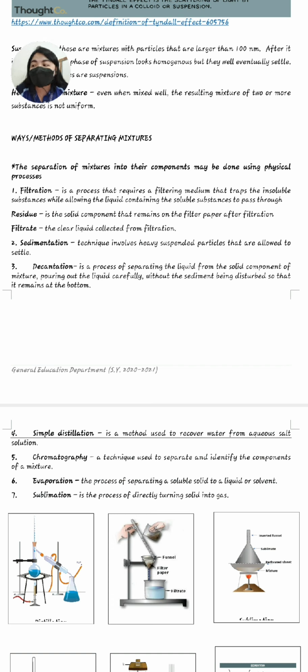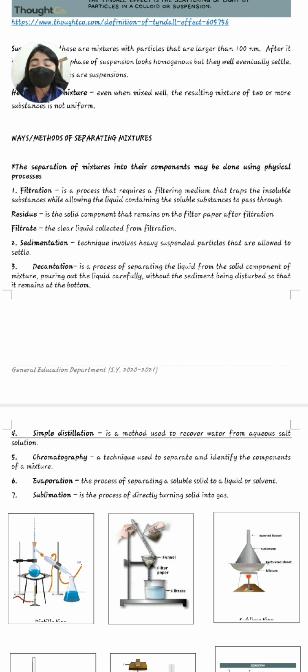So filtration is a process in which you are actually filtering certain substances or a certain mixture. One example of how you can do filtration is in separating sand and water. By separating sand and water, we'll be needing, of course, filter paper, for the filtrate, para ma-collect yung residue.